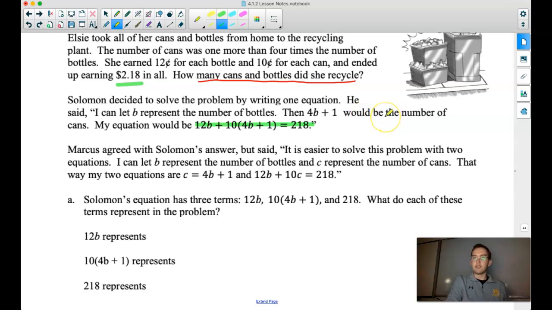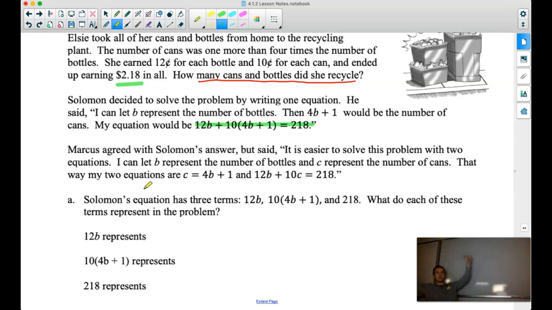So I like that equation. I think that one makes sense. Marcus agreed with Solomon's answer, but he said it's easier to solve this problem with 2 equations. Here's what Marcus said: I let B represent the number of bottles and C represent the number of cans. So basically he's doing Solomon's thing in 2 different steps.